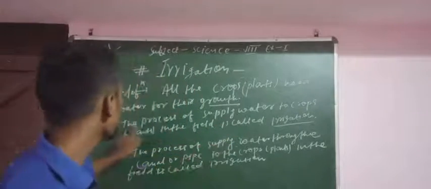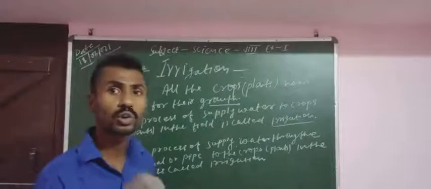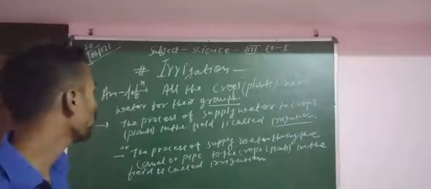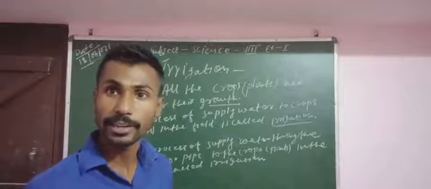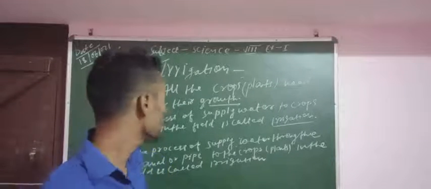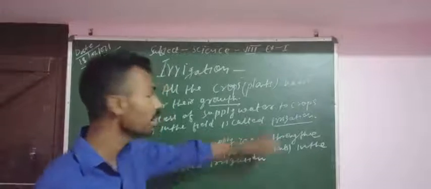Or we can write simply: the process of supply of water to the crops or plants in the field. Obviously, where will the crops or plants grow? In the field, that means खेत में. So we mention the field. It's called irrigation.